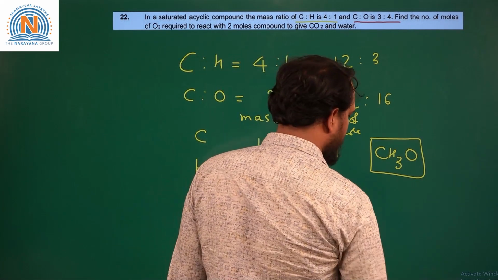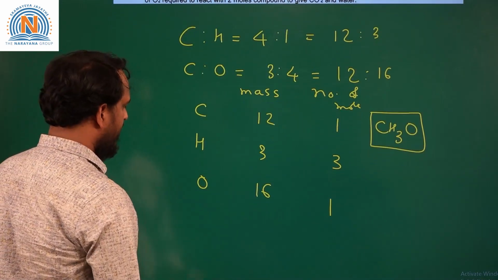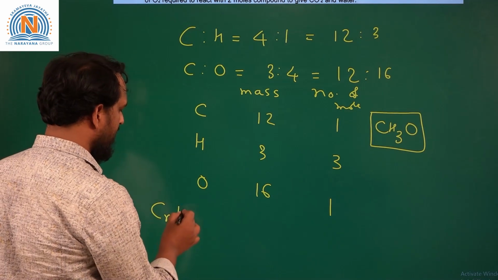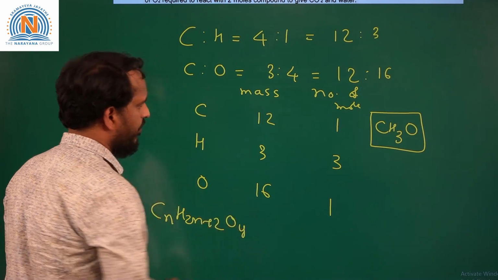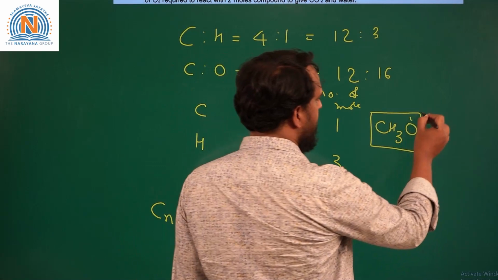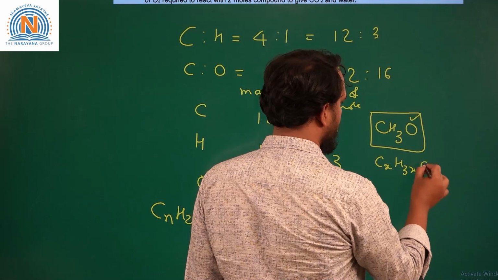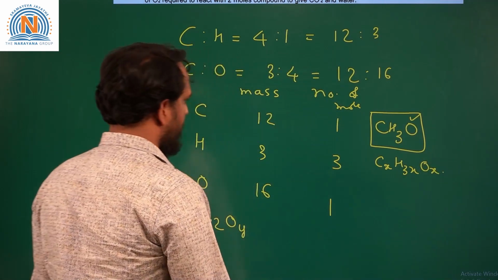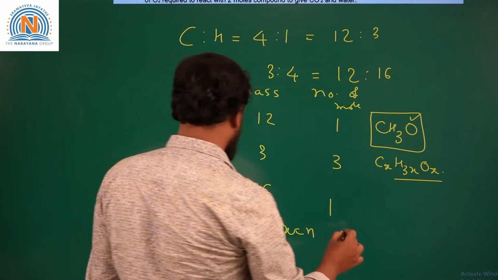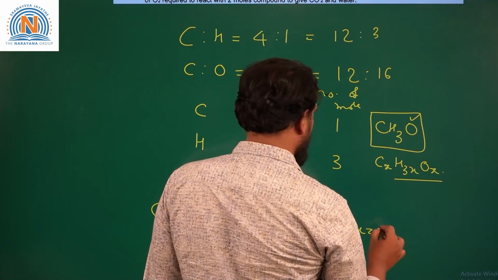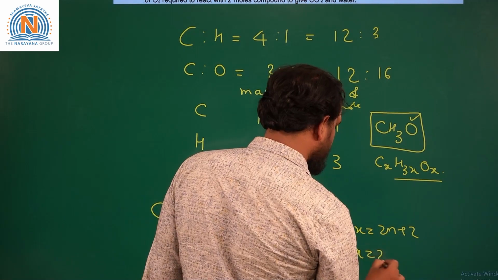So this is given as a saturated acyclic compound. Saturated acyclic compound with oxygen will have the formula CnH2n+2Oy. Now if we take the empirical formula as CH3O, we can write molecular formula as CxH3xOx. So from this we can write that x equals n and 3x is equal to 2n plus 2. From this we will get x value is 2.